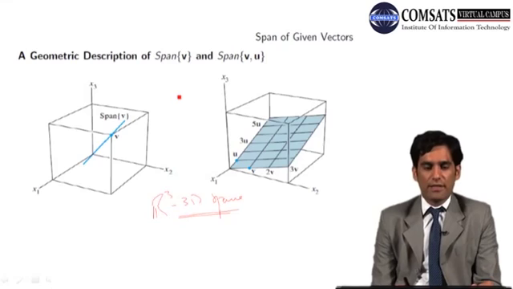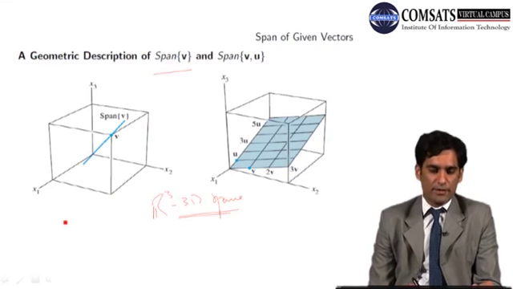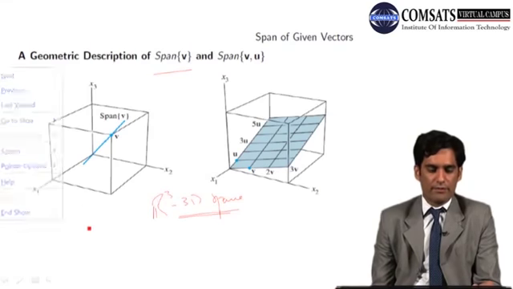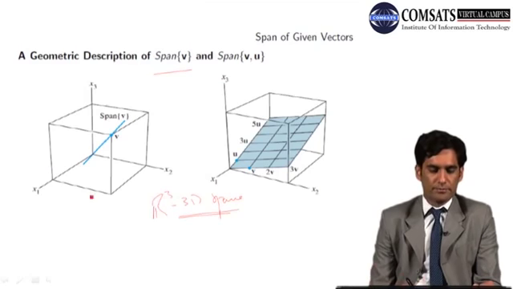So if you are given a single vector v, what will be the span geometrically? Of course, the span of a single vector v will be the set of all c1 v, where c1 belongs to R. एक सिंगल वेक्टर का linear combination यही बनेगा ना, scalar multiple only. तो scalar multiple whenever c is 0, that will be a vector at origin.